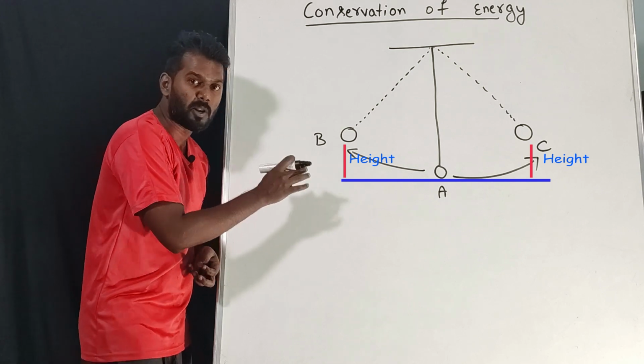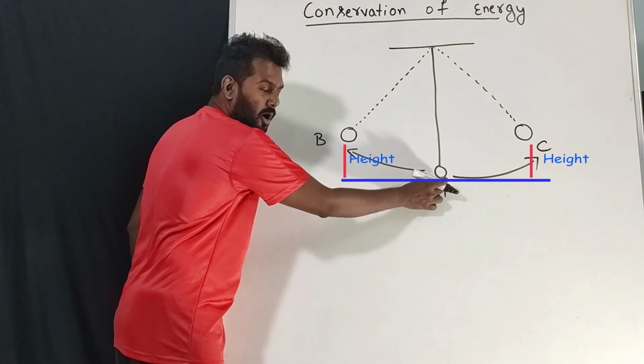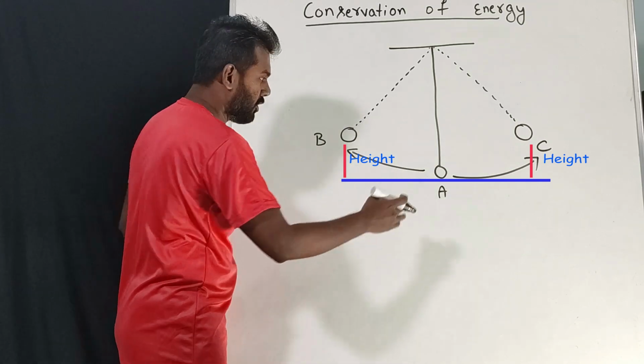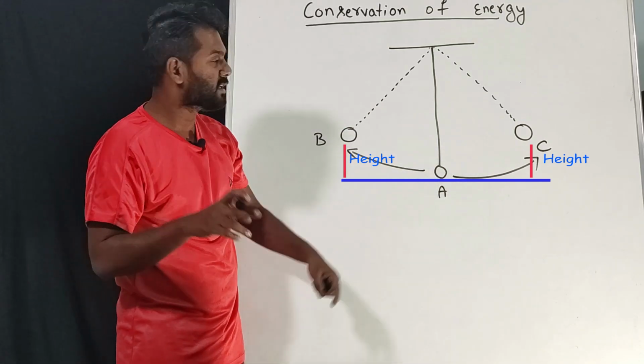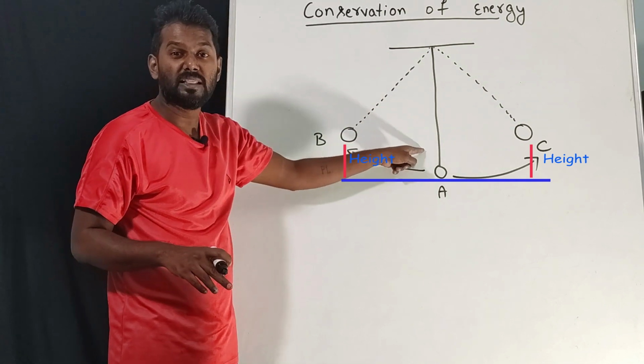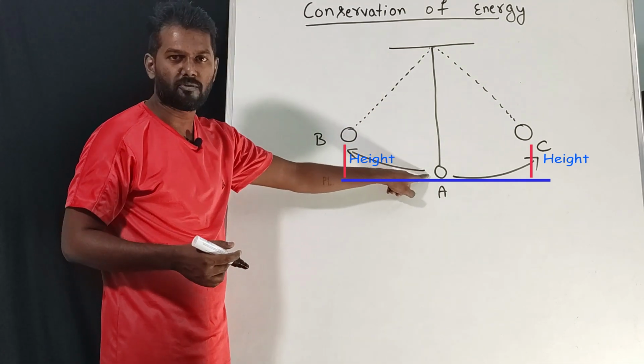But when it comes to a simple pendulum, the reference point will always be the midpoint. At this point the height will be 0. As it starts moving, the height will be there. But one thing is, you should not take the length of the string as height. That's it. Now we'll talk about this point first.